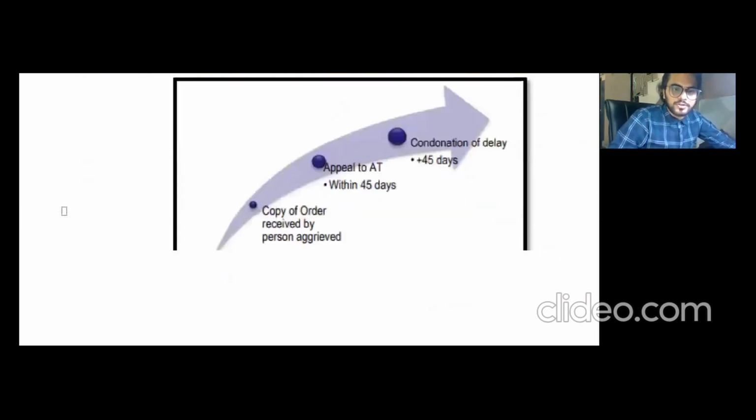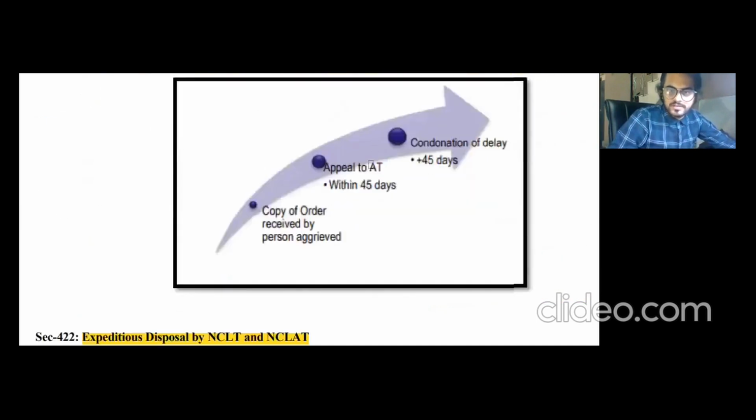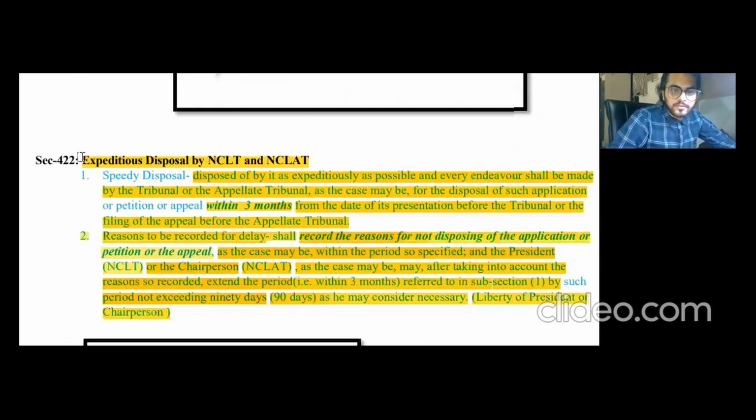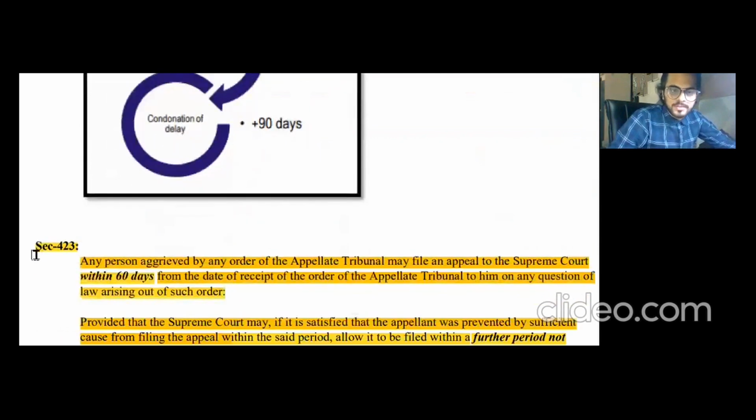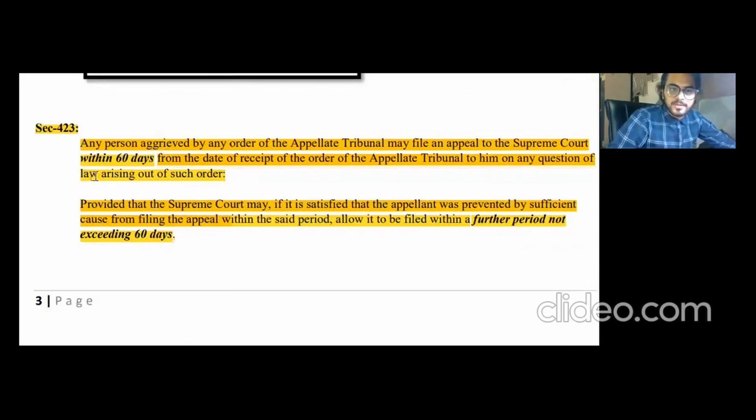Section number 422 talks about the expeditious disposal. There is a particular chart here as well about section number 421. This was taken wholly from your study material. So yes, section number 422 talks about expeditious disposal. We have already covered that, and you can refer to the chart as well. 3 months, 90 days. All right. Section number 423 basically talks about the Supreme Court. We have already covered the 60 days time limit given there.